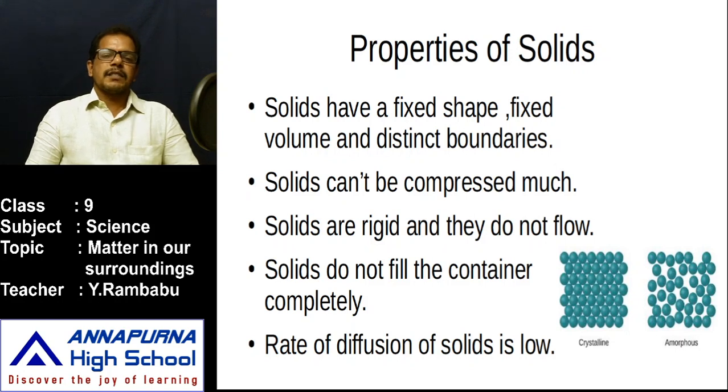How can you say that these are in solid state? Collect different objects available in our surroundings, a small stone, a chalk piece, a pen, and take a pencil. With the pencil trace out the edges, that means draw the boundary lines of these objects. From that boundary line we can see clearly it has fixed shape, fixed volume and distinct boundaries also.